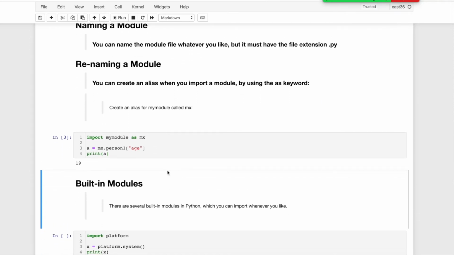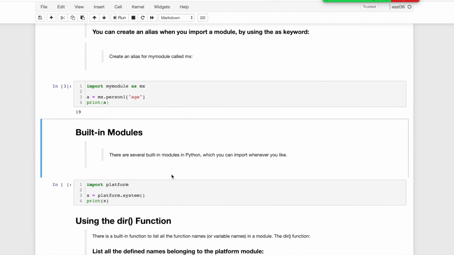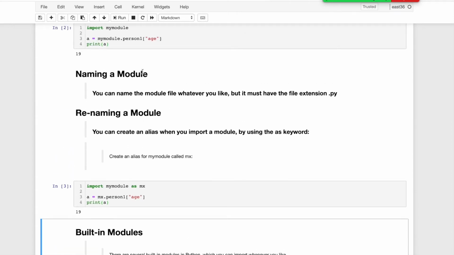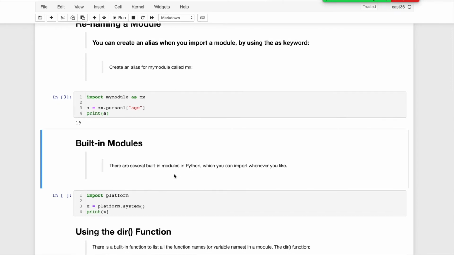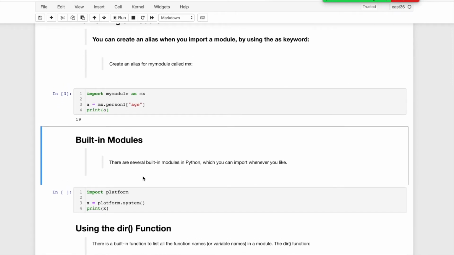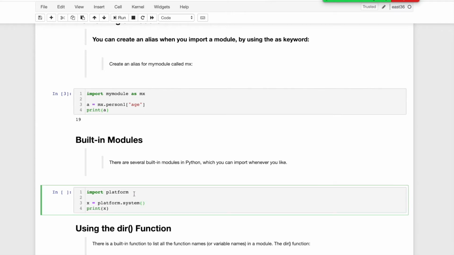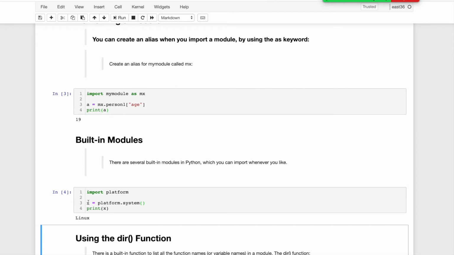In Python, previously we discussed different kinds of inbuilt modules. Python has a lot of inbuilt modules. For example, platform is an inbuilt module. So far we discussed how user-defined modules work: users create their own library and use it in their code. Some inbuilt modules are also available in Python that we can import directly and use. For example, the platform module is already available. It will return whatever platform there is. This is a Linux platform.